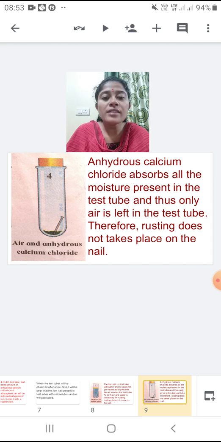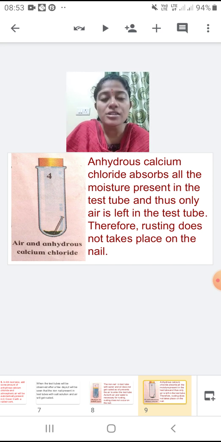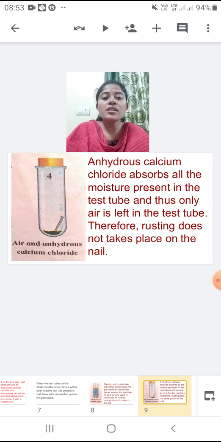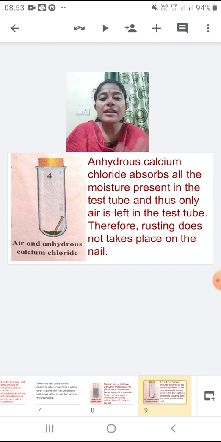In case of anhydrous calcium chloride, we had covered it with a rubber cork. So whatever air was present in the test tube, that was absorbed by the anhydrous calcium chloride. As there was no air present in this test tube, the nail remained as it is. That means it does not get rusted.